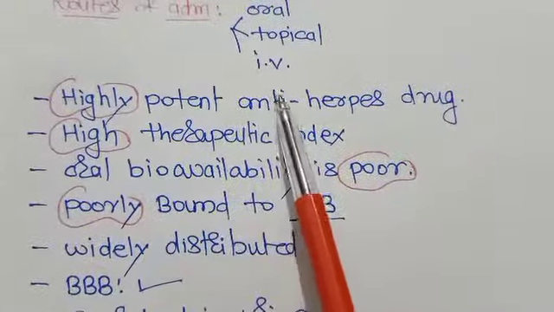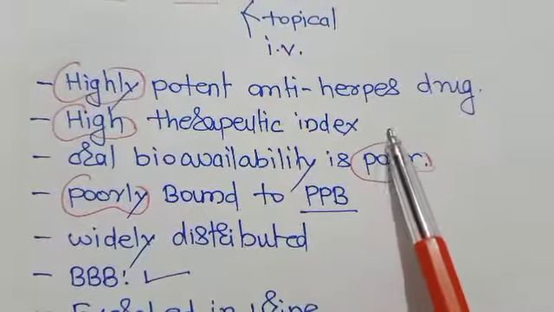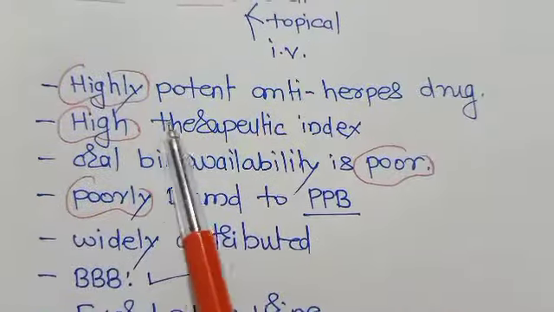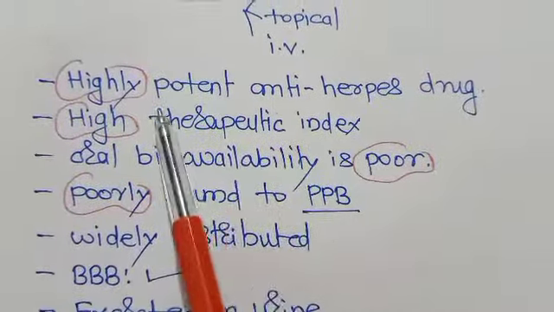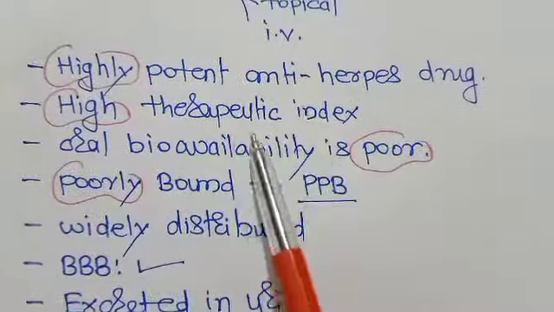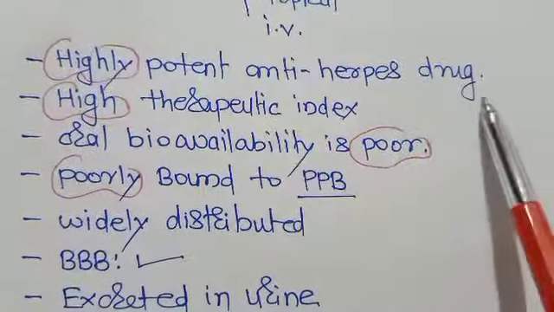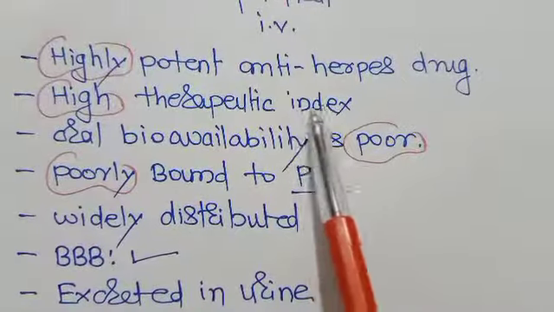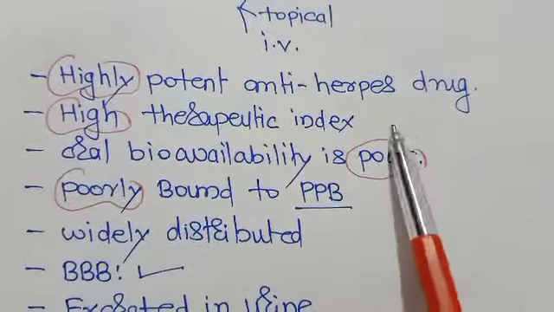It has a high therapeutic index, which means it is well tolerated. It is a safe drug because there is less toxicity to the host and it is more selective towards the virus.